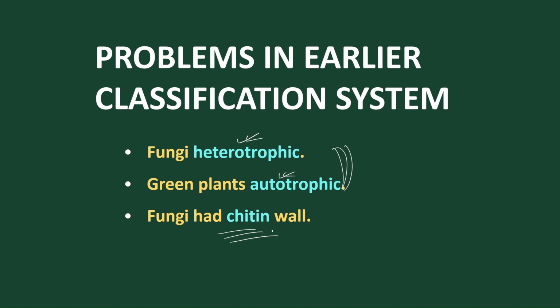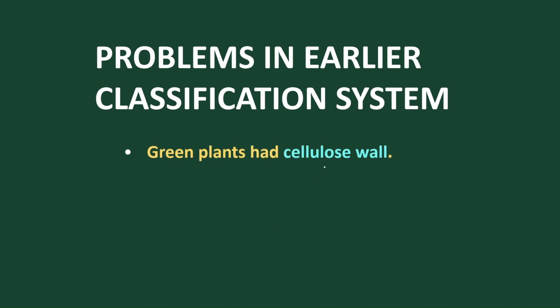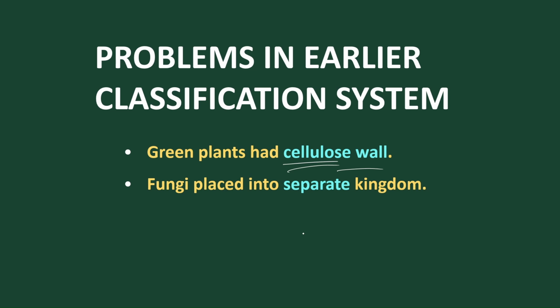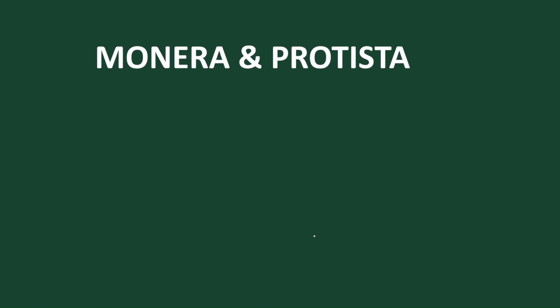Fungi mostly have a cell wall, and the cell wall is made of chitin, but in plants it is made up of cellulose. So fungi and plants should be separated because fungi are heterotrophs and green plants are autotrophs. That was a major drawback; earlier they were all included together. Second, the fungal cell wall is made up of chitin, whereas in plants it is cellulose. For all these factors, fungi were separated from plants and formed their own kingdom, called Fungi. So these are the problems found earlier, but after the 5 kingdom classification these drawbacks are eradicated, and this system is called the clean mode of classification.